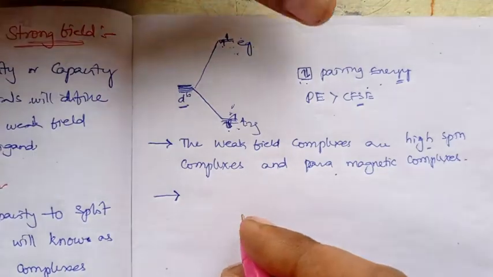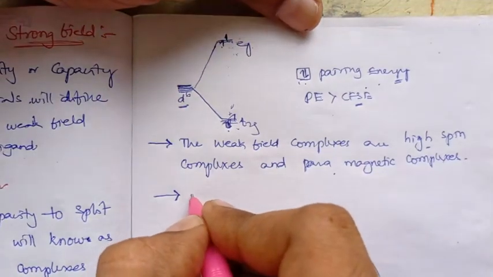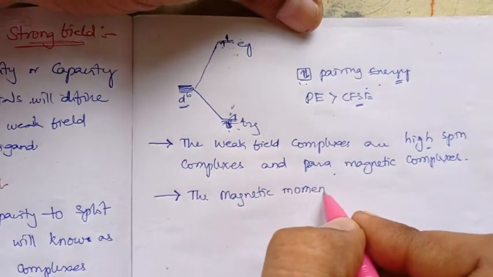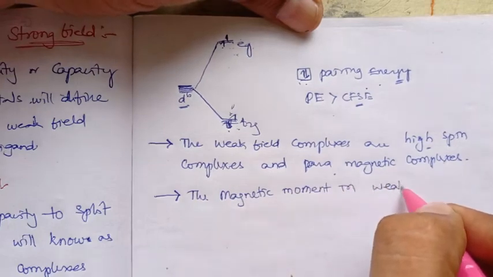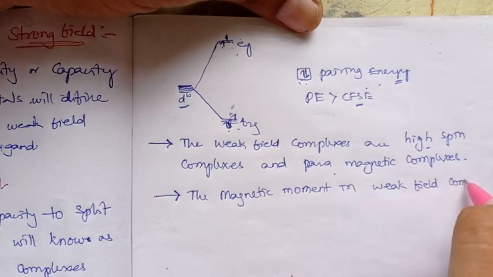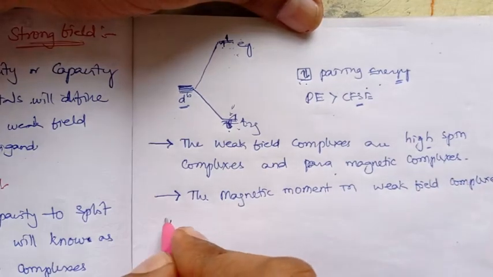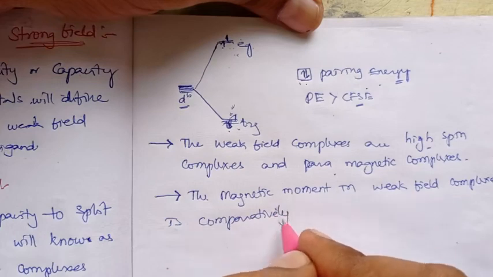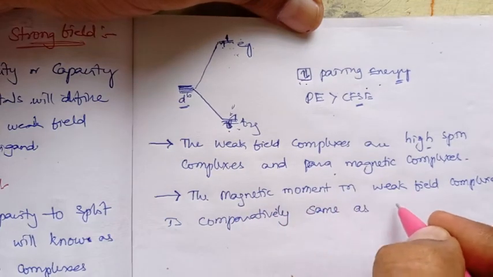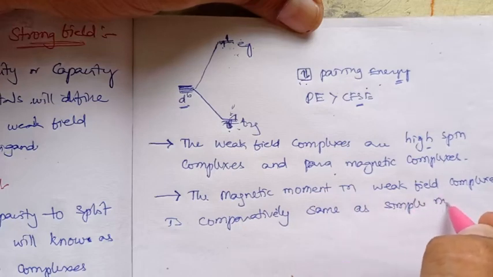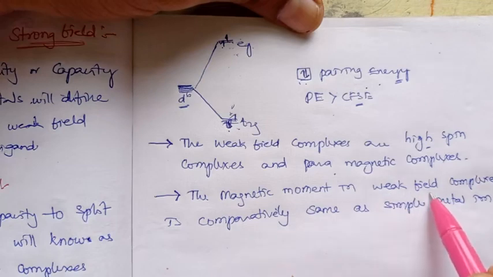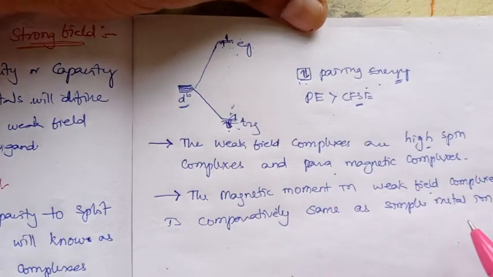And the fourth statement is: the magnetic moment in weak field complexes is comparatively the same as in the simple metal ion. So whatever magnetic moment the weak field complex of a certain metal ion shows will be the same as in the simple metal ion.